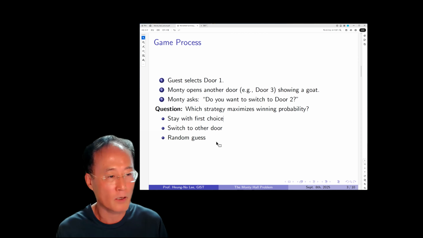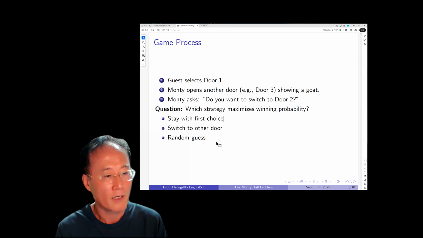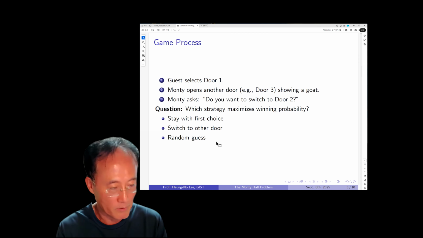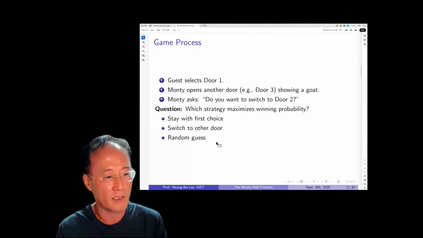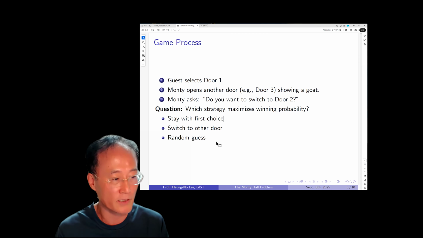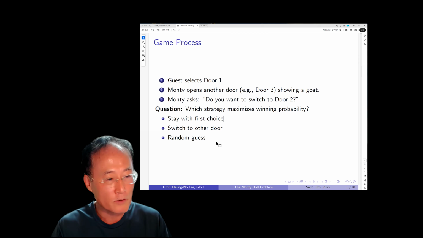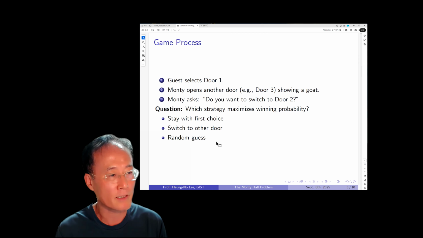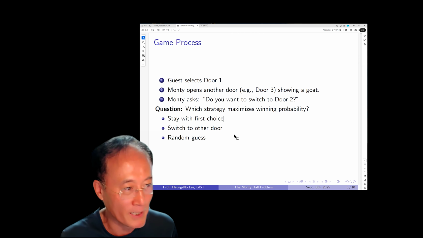There are the total probability theorem, conditional probability, joint probability, and the three axioms of probability. I want you to make use of only these rules that are in the primer on probability and random variables, and then come up with an explanation of this answer, which is one-third for stay, two-thirds for switch. Okay, that's the motivation.